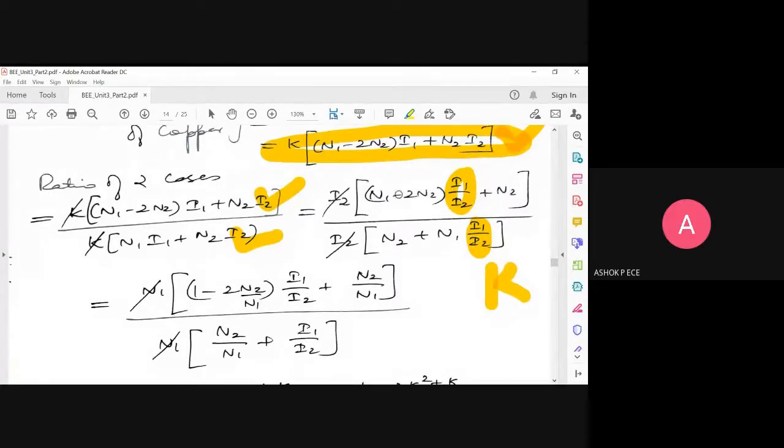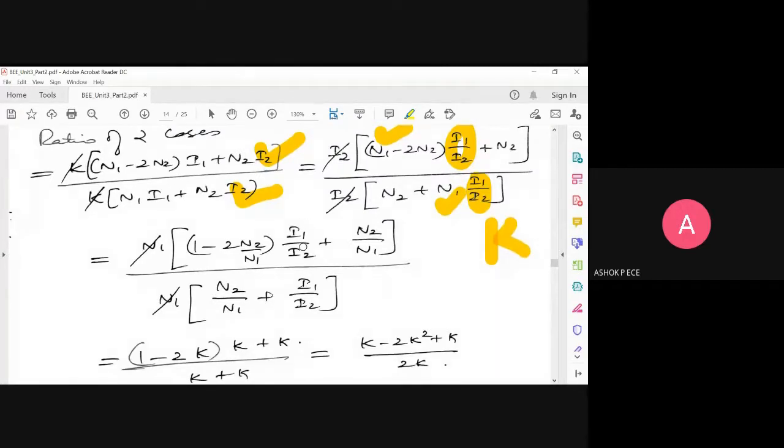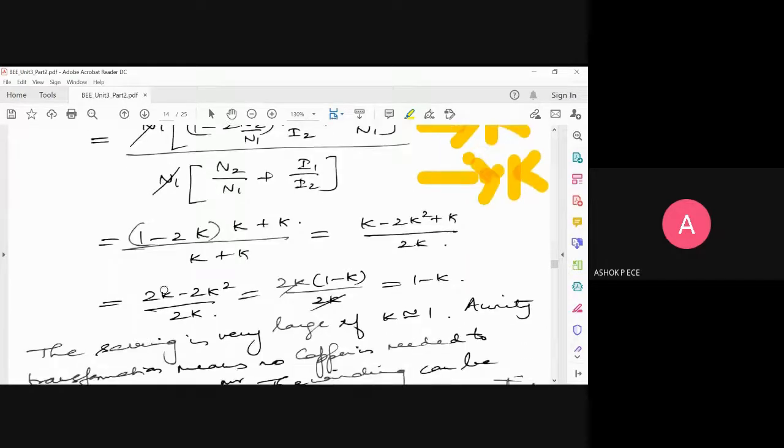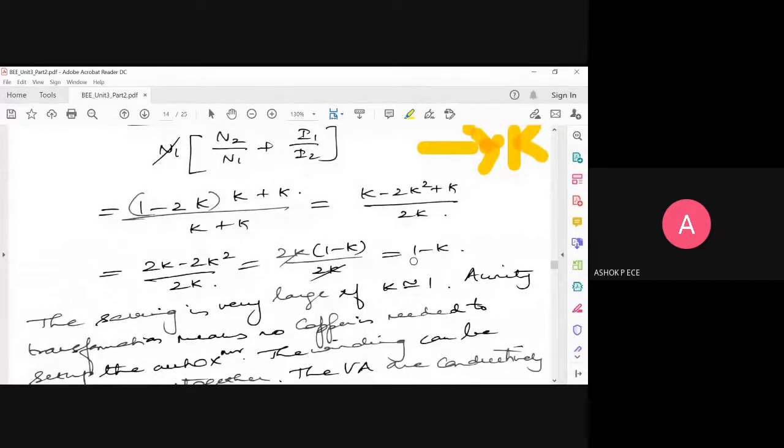Similarly, I also want to have N1 by N2 or N2 by N1 also to be coming in my expression. So for that, what should I take? Take N1 as common from both the numerator and denominator. So if you do that, wherever you have I1 by I2, you can replace it by k. Wherever you have N2 by N1, you can replace it by k. So if you replace everything, what finally you get is 1 minus 2k into k plus k by k plus k. Expand all the terms: k minus 2k square plus k by 2k. So if you simplify, 2k minus 2k square by 2k, you can take 2k as common outside. 2k into 1 minus k by 2k is equal to 1 minus k.